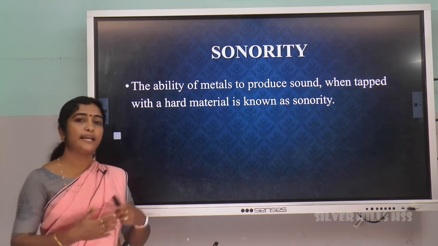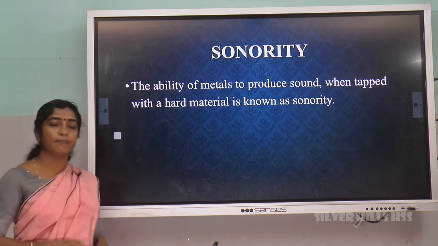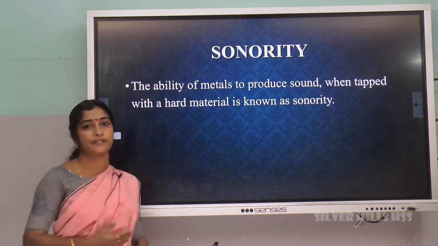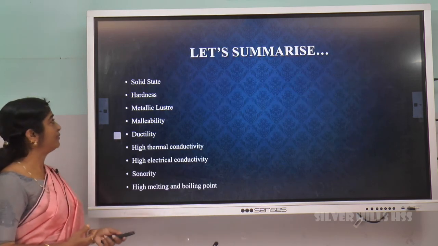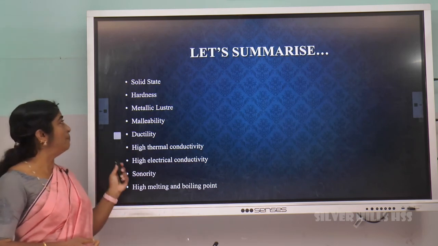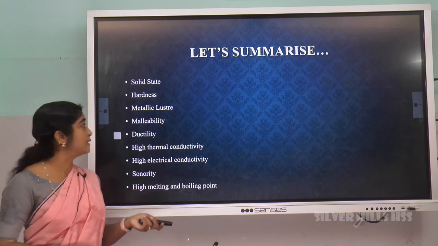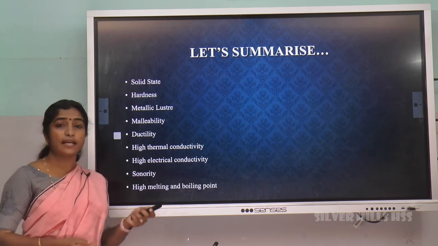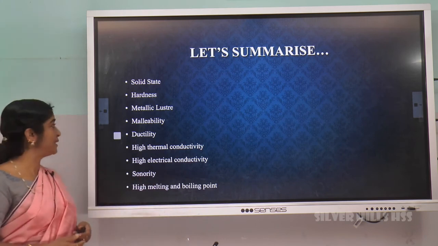So, based on the above discussions, let us summarize the physical properties of metals. Metals are in solid state. Metals have hardness. They have metallic luster, the shining appearance.